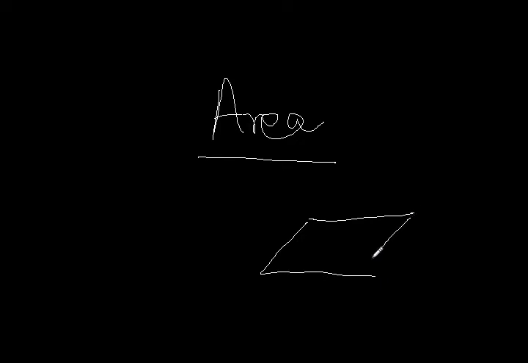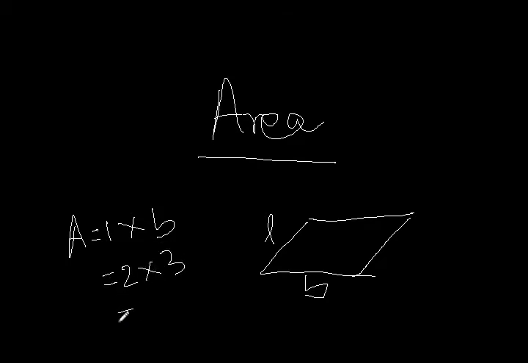So you have a length and a breadth, and the area in magnitude is A = L into B. Say for example, the value of L is 2 and the value of B is 3. So the area is 2 into 3, which is 6 units.